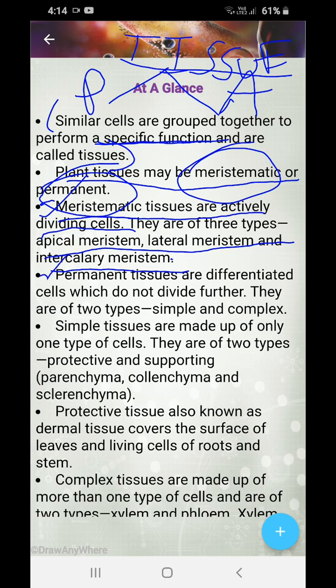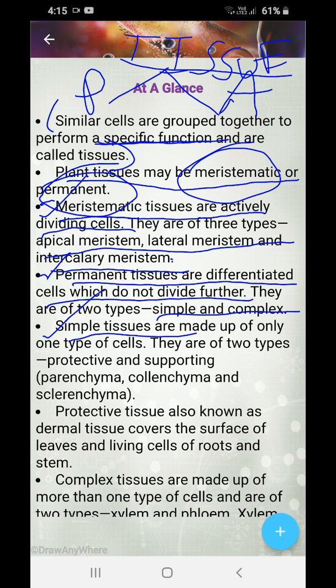Next, permanent tissue. Permanent tissues are differentiated cells which do not divide further. They are matured, while meristematic tissues are not matured, and that's why they grow. Permanent tissues are matured and do not grow. They are of two types: simple and complex.